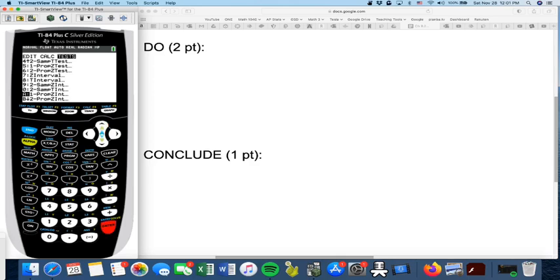So we go to A, 1-PropZInt, and it will ask you, what's your x? X in this case is 68. And then out of 300 sample size, confidence level is 90. You can put 0.9, it works the same. And then calculate, voila, right? You see the interval in the first line, 0.18691, comma, 0.26643. And there you have it. You have the sample proportion, 0.2266666, and you round to the nearest 3 decimal places, which will be 0.227. Sample size is 300.